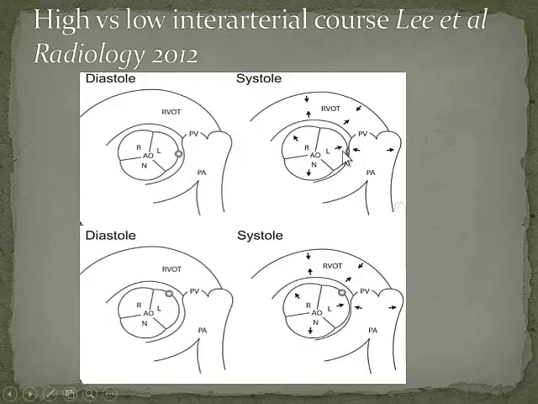that if you have a high interarterial course, i.e. between the pulmonary artery and the aorta, it's more likely to be significant. These patients were more likely to present with angina. They were more likely to have major adverse cardiac events as compared to a low interarterial course, i.e. between the right ventricular outflow tract and the aorta. Okay.